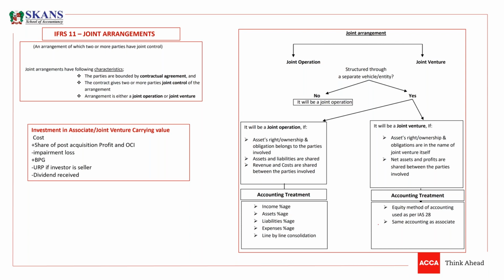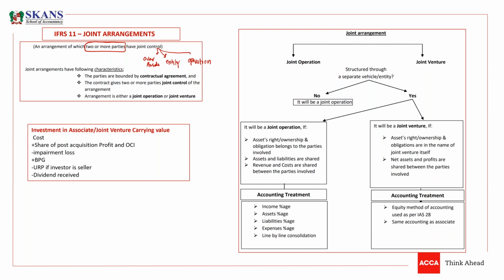A joint arrangement is an arrangement where two or more parties have joint control over assets, over an entity, an organization, a company, or over an operation.